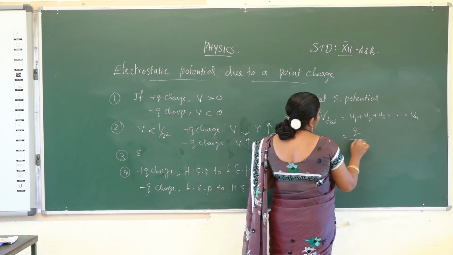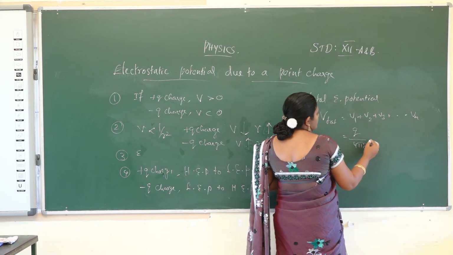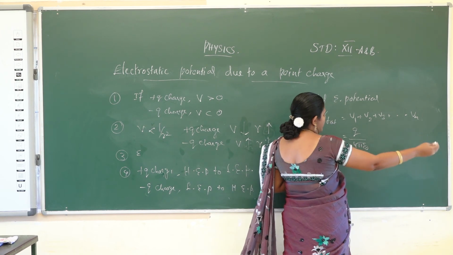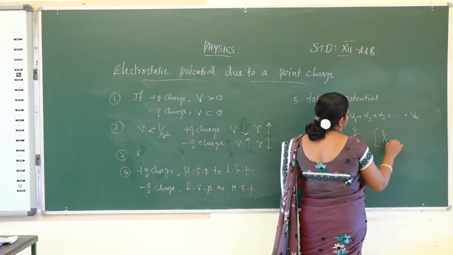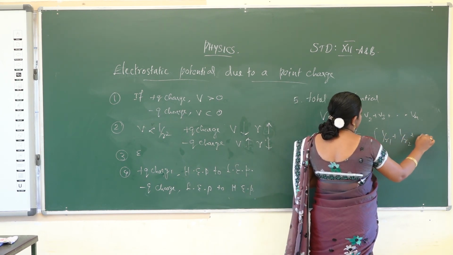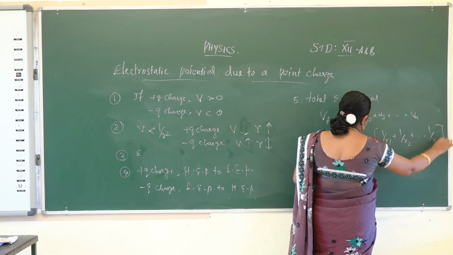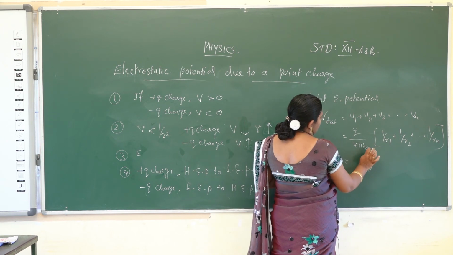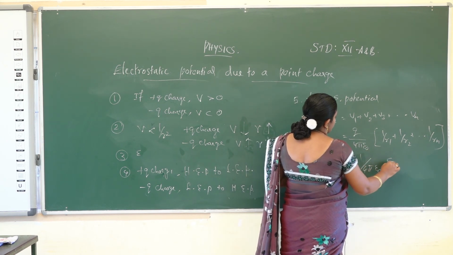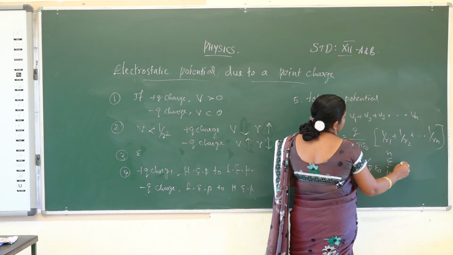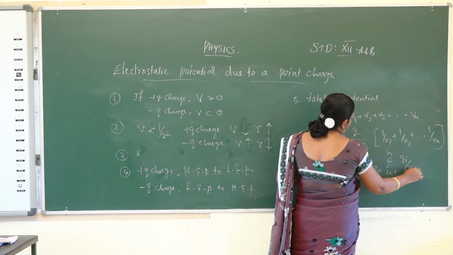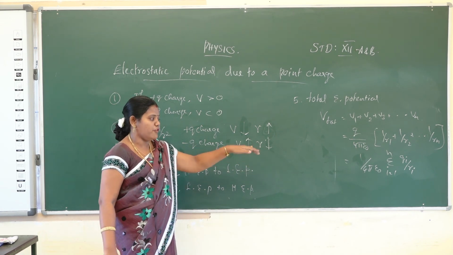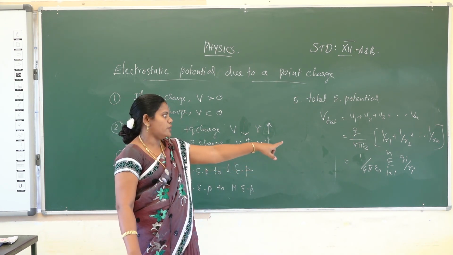Q by 4 pi epsilon naught times 1 by R1 plus 1 by R2 plus 1 by R3, up to 1 by Rn. In the limit form, it is 1 by 4 pi epsilon naught times the summation of i equals 1 to n of Qi by Ri. This is the final formula.